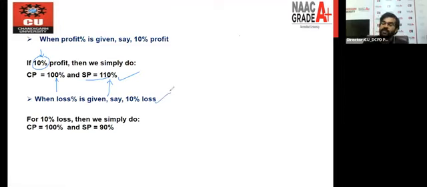You will say we have seen that in the previous condition, the cost price is always 100%. So when there is a loss of 10%, we will say that the selling price is nothing but 90%, and we can compare the given value in the question with the 90% and with the 100%. All right. So this is part number two.